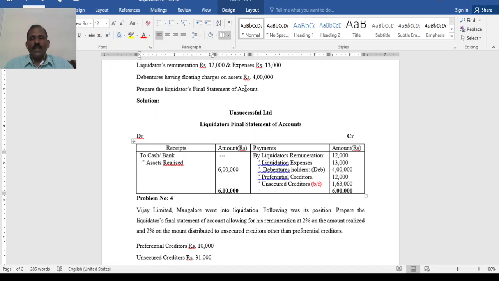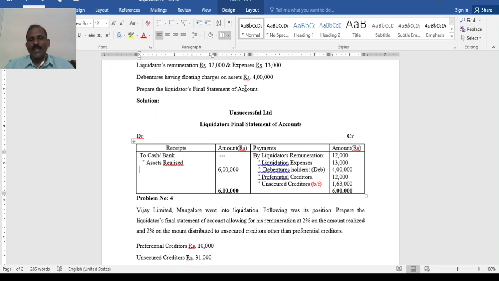So first secured creditors, then legal charges, then liquidator's remuneration, then liquidation expenses, then debentures to the debenture holders having floating charge, towards debenture and debenture interest outstanding, then preferential creditors, then unsecured creditors. Next comes payment to preference shareholders, both towards preference capital and arrears of dividend. If there is a balance and surplus, then equity shareholders. Remember, sometimes if equity shares are partly paid, then they have to contribute, bring in.